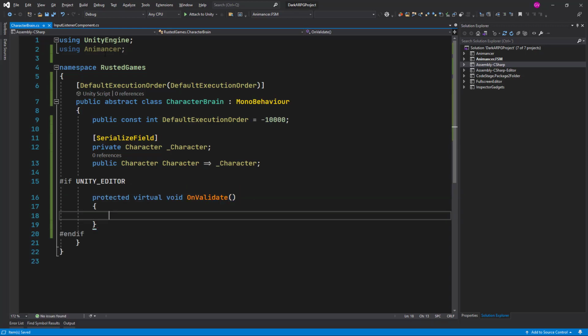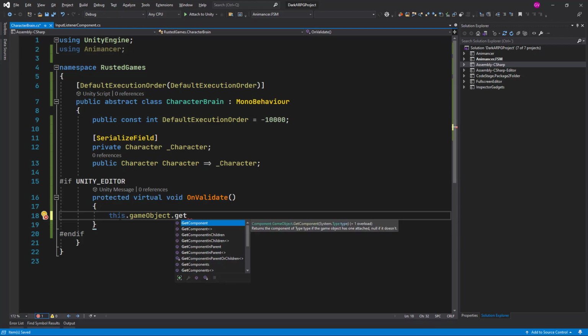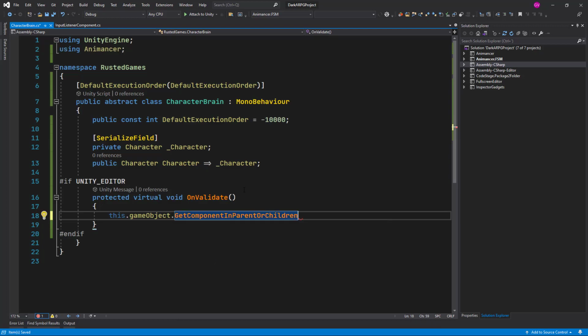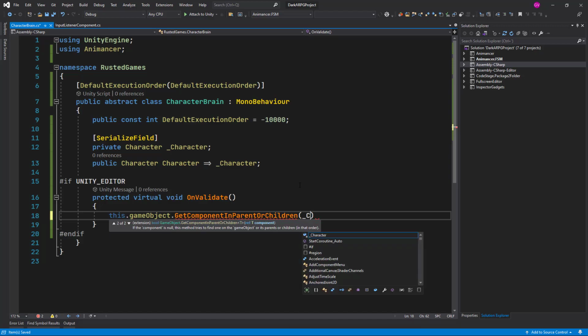So the reason I added the Animancer namespace is because I'm going to use here this game object, and there is an extension method for getComponent, as you can see here in the suggestion, get component in parent or children. This is from the Animancer libraries, and here we can pass our character.